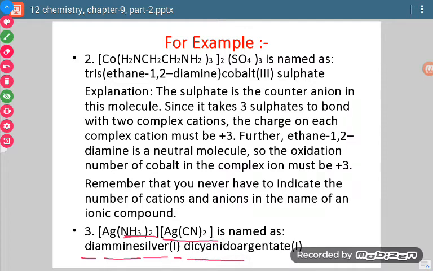This is the cyanide ion and it is negatively charged, so it will end in O. So its name is cyanido. Cyanide ion changes to cyanido. So it is dicyanido, and this silver will be written as argentate because it is negatively charged. This whole coordination sphere is negatively charged, so its name will be written as argentate(I). So this will be the name of the complex.